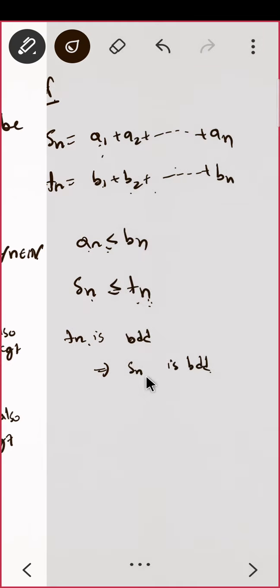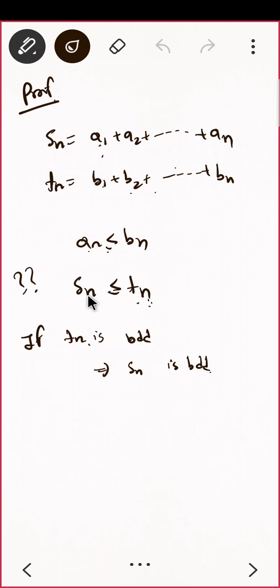And do you see that if you somehow got that Sn is not bounded? If Sn is not bounded, can I say Tn is not bounded? Correct. That is same as that. If Sn is not bounded, तो ये तो इससे छोटा है ना. अगर छोटे वाला ही bounded नहीं है तो बड़े वाले को मैं कैसे बोलूँ?